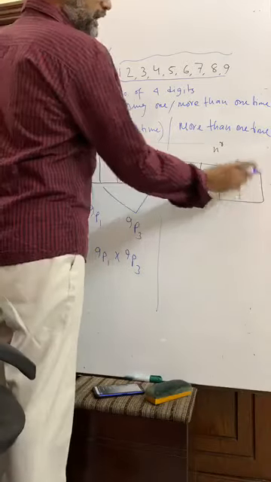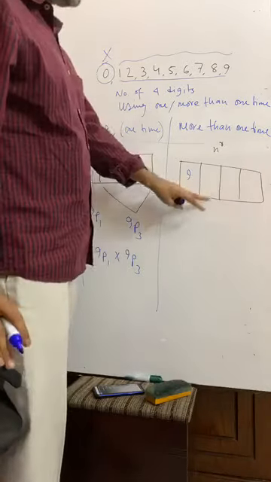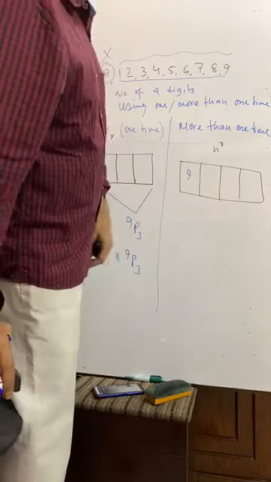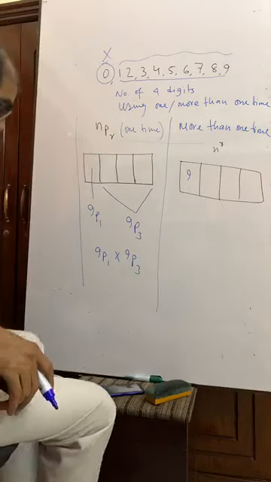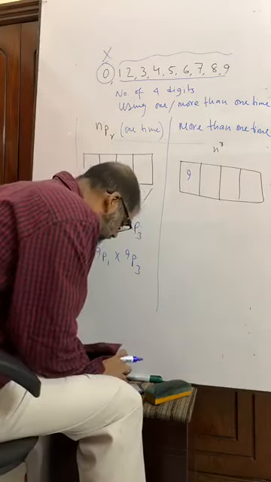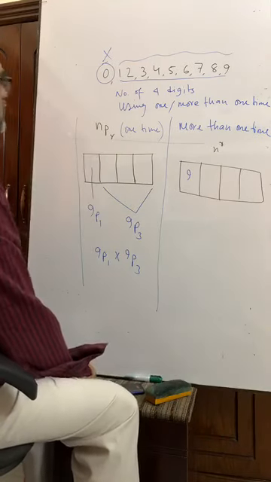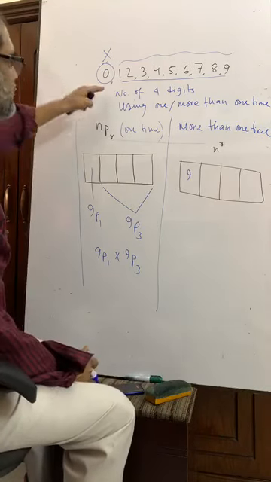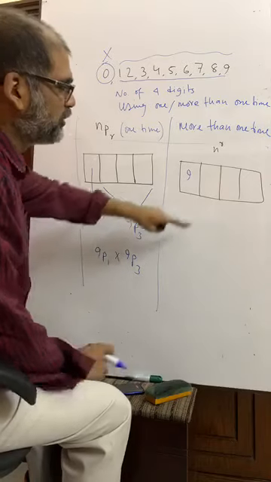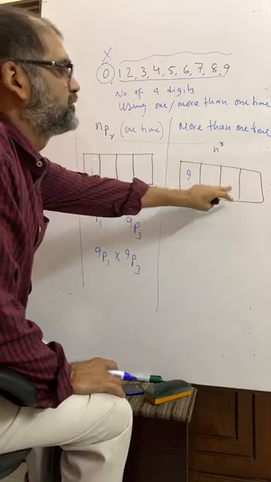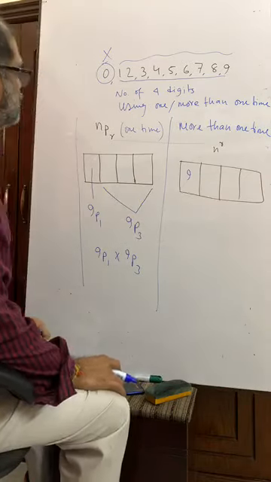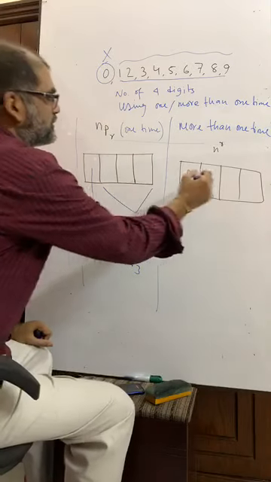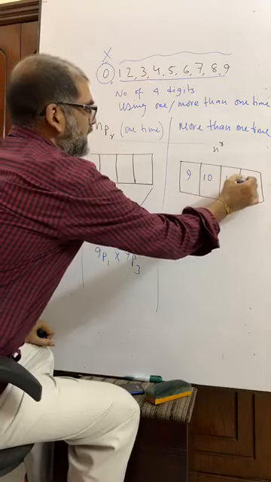For the second position, how many options do we have? Who can tell me? You see, 0 cannot be put in the first position, but 0 can be put in the second position, third position, or fourth position. So there are 10 options here: 10, 10, and 10.